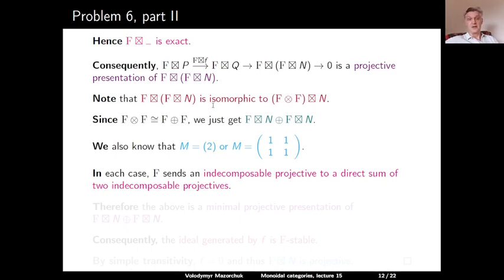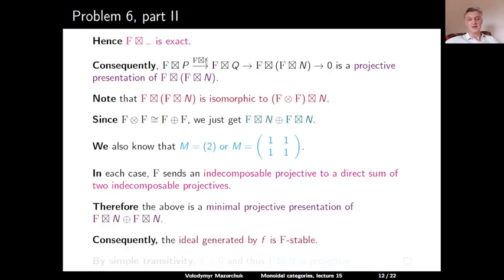And therefore, the morphism capital F acting on the little f is just a direct sum of two copies of little f, which means that the ideal generated by this little f is actually stable under the action of the capital F. And so the ideal generated by the little f is, of course, stable under the action of the identity, and this shows that it's stable under the action of the capital F, so it is stable under the action of the whole monoidal category, calligraphic D.